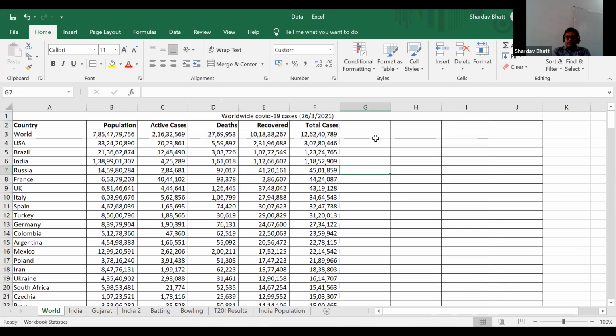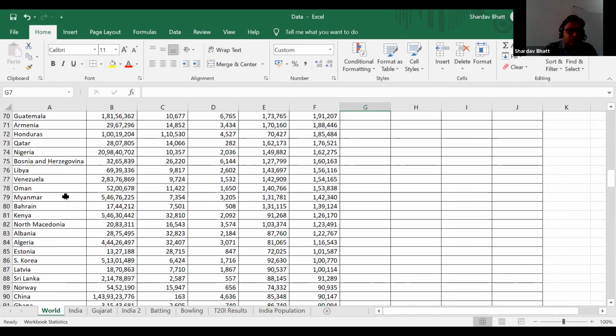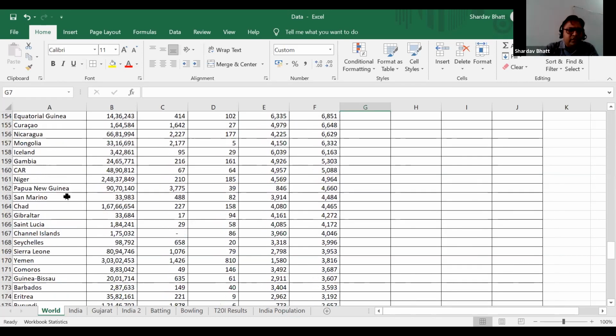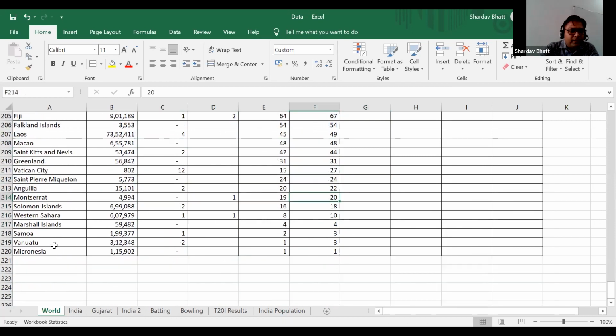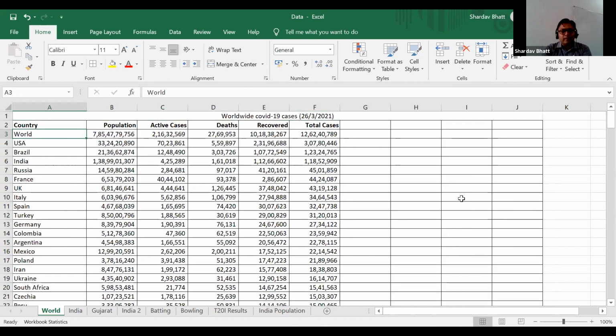So now I would like to find out which country is currently very active in COVID-19. There are so many countries. You can see almost all the countries of the world are covered in this data set, and you see some data is not available, so that is fine. Almost 220 countries are there in this data set.